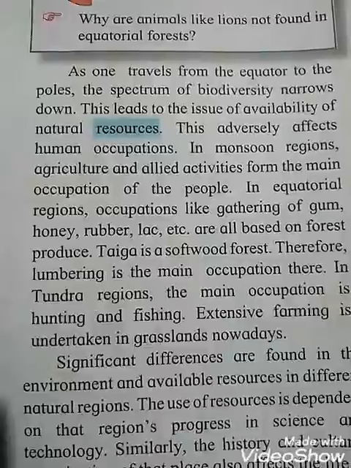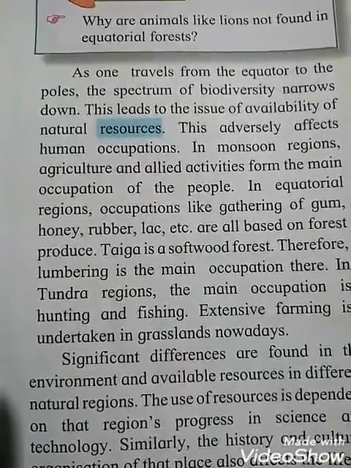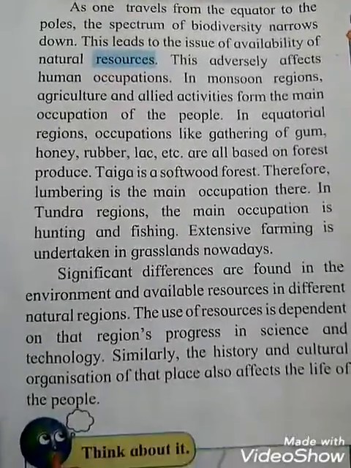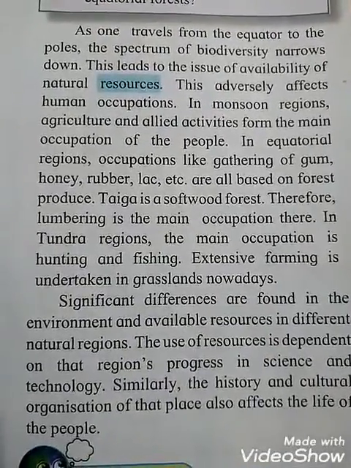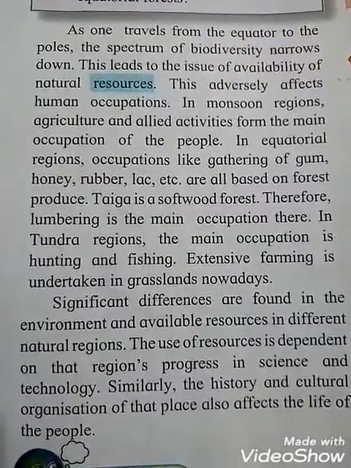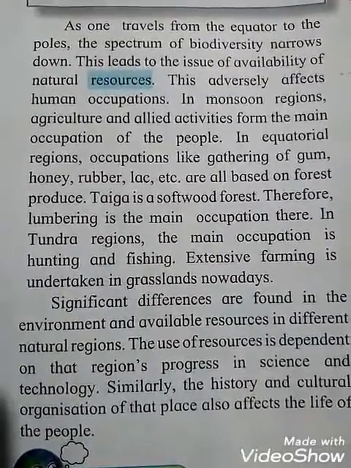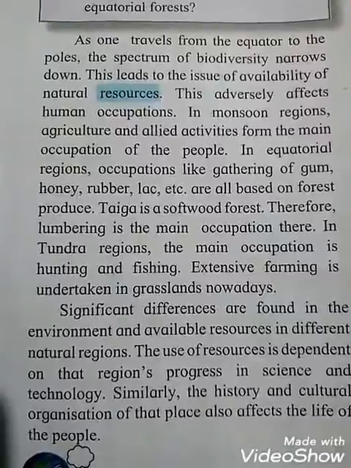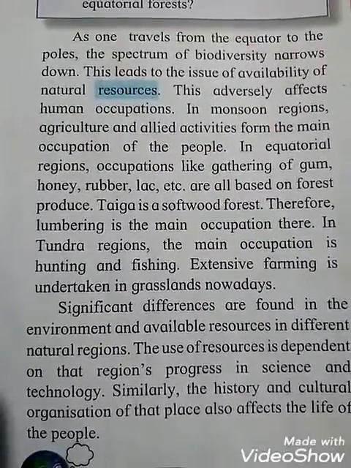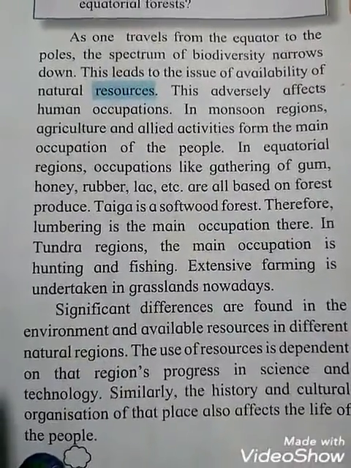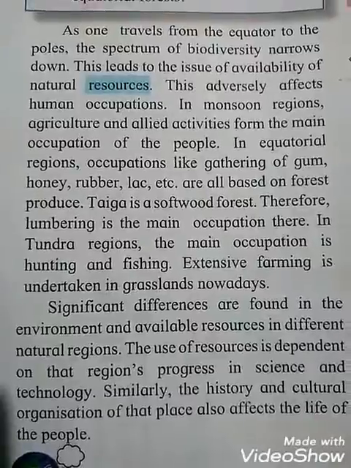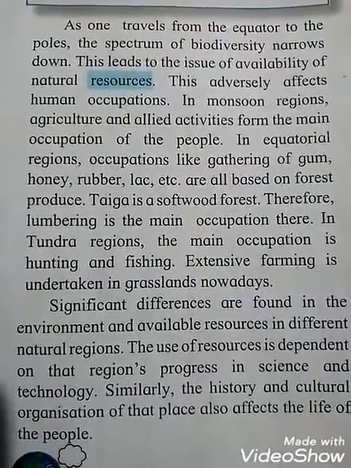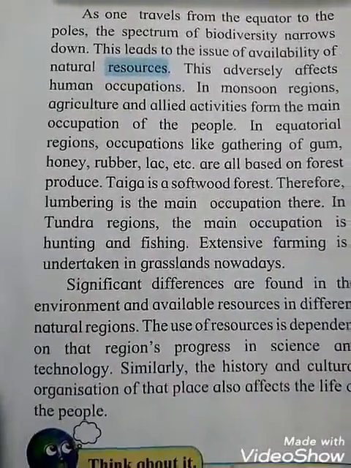So how can we learn all this? With the help of the tables, we can learn which types of occupation people are doing in which place. Significant differences are found in the environment and available resources in different natural regions. Different types of trees are found here, and people do occupations suitable to that region. The use of resources is dependent on that region and on progress in science and technology.